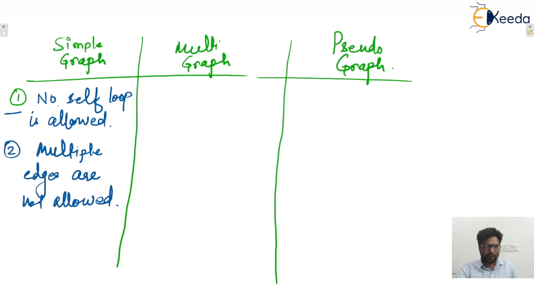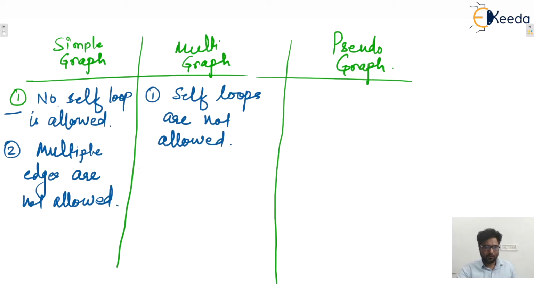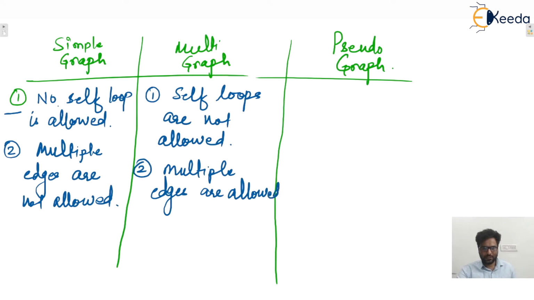Okay. In multigraph also, self loops are not allowed, but multiple edges are allowed. That means, let's say these two vertices are there. Between these two vertices, multiple edges are allowed.